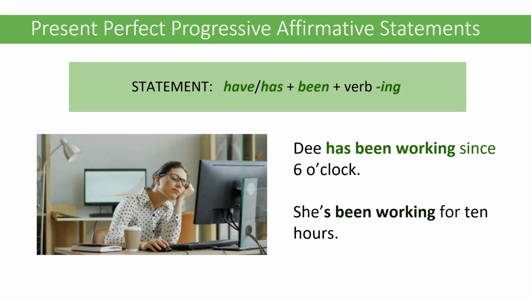To form the present perfect progressive, use have or has plus been plus the verb and ing. We can also use contractions with have and has. So Dee has been working since 6 o'clock, or she's been working for 10 hours. Notice that in this one, although it looks like she is, it actually is she has.